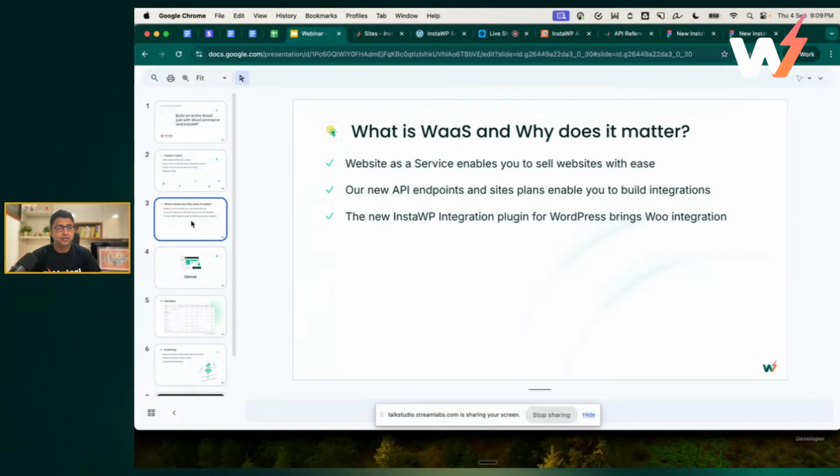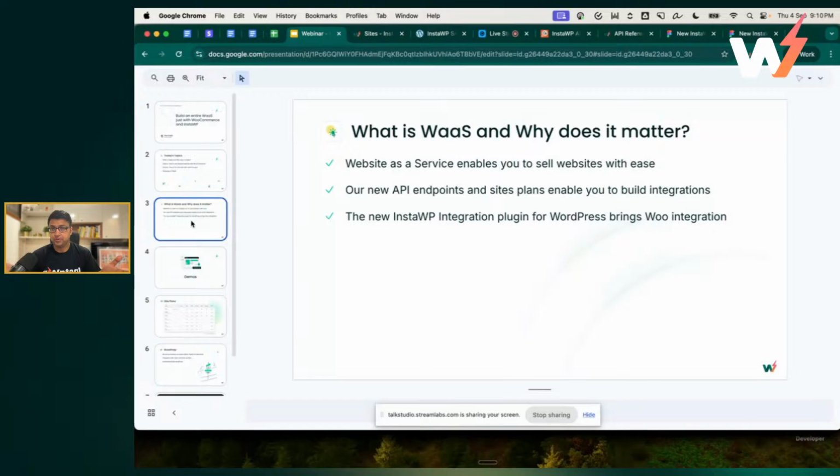We'll talk about the new API endpoints and the site plans, which enable you to build integrations. It is actually so easy to build your own integration now. There are many companies who are working with us. They are white labeling the whole platform. They are basically building InstaWP on top of InstaWP, right? But with a twist. For example, you can build an InstaWP for hairdressers. You can build an InstaWP for a gardening niche. So you can just choose a niche and build your own InstaWP around it.